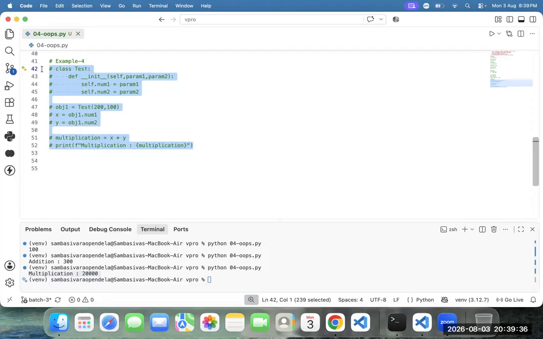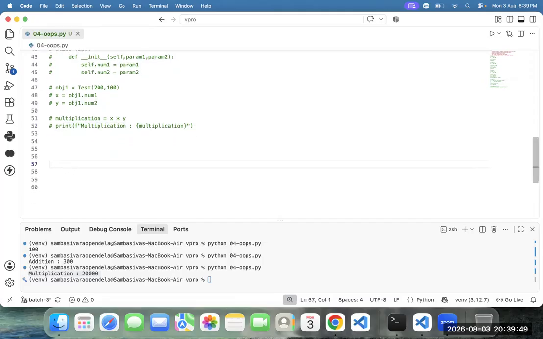Team, can I go to another example? Yeah, say this one. Can I go for the little bit tricky level? Can I go for the little bit depth level? Still, don't go for the basic level, team. Now try to say this one. Now I need to go for one more example.